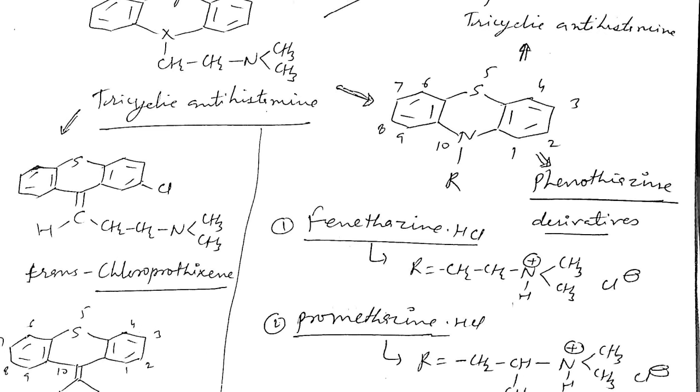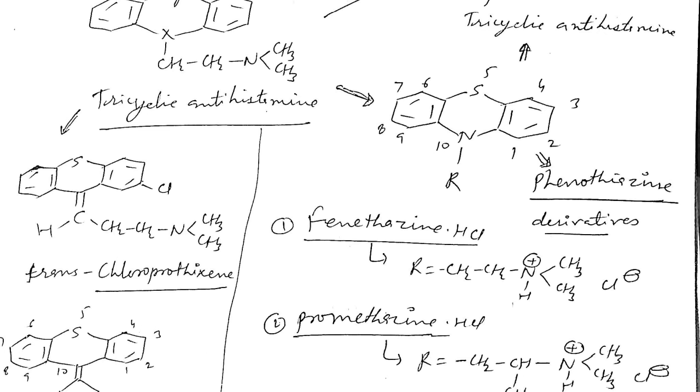Both nitrogens, the position number 10 nitrogen and the side chain nitrogen, are separated by either a two carbon chain or a three carbon chain. So if we increase this carbon chain to more than 2, then what happens?